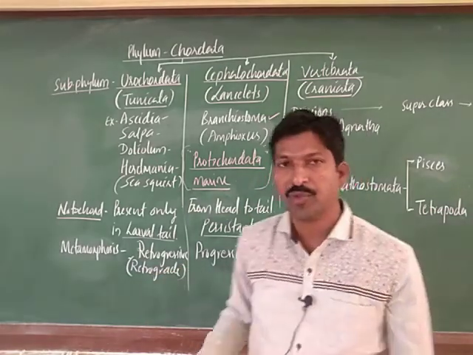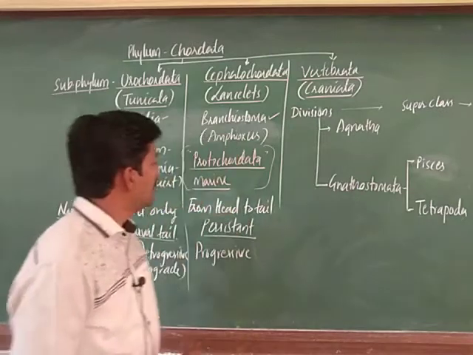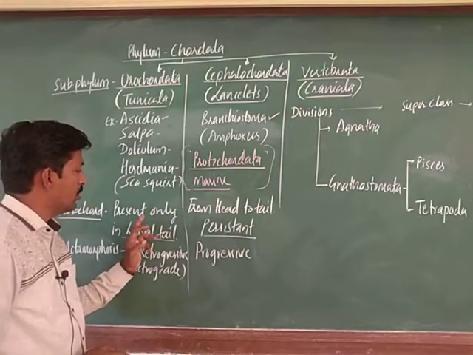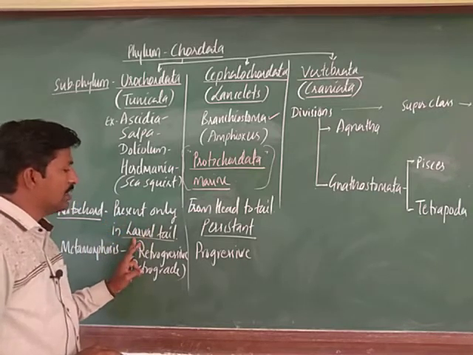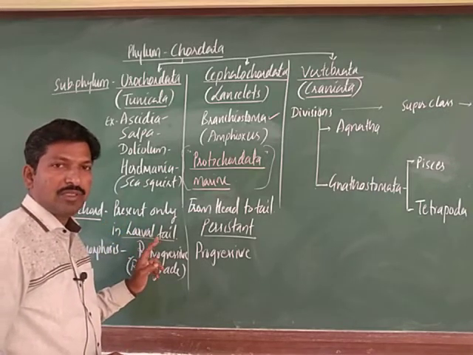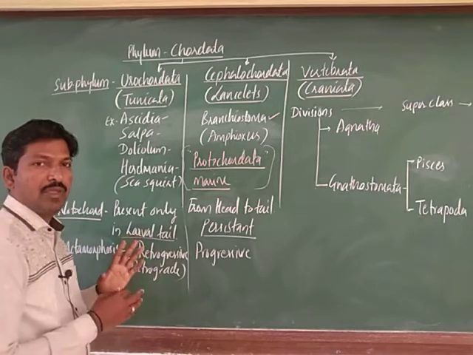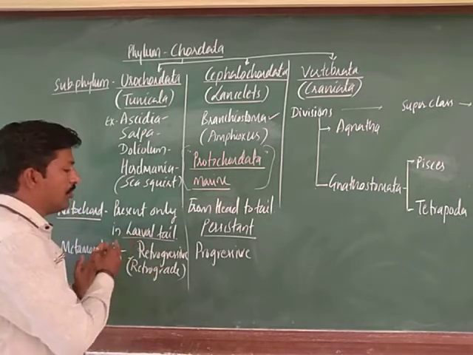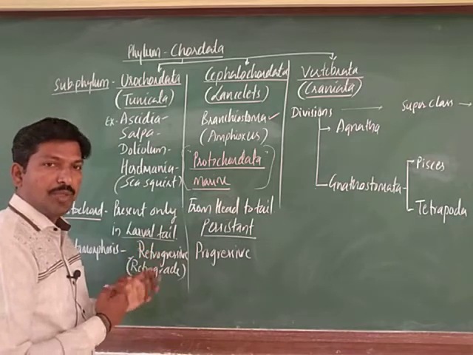The change we observe is the presence of the notochord in the larval stage. The larval stage is comparatively advanced here. When it becomes an adult, it goes again to a primitive stage.